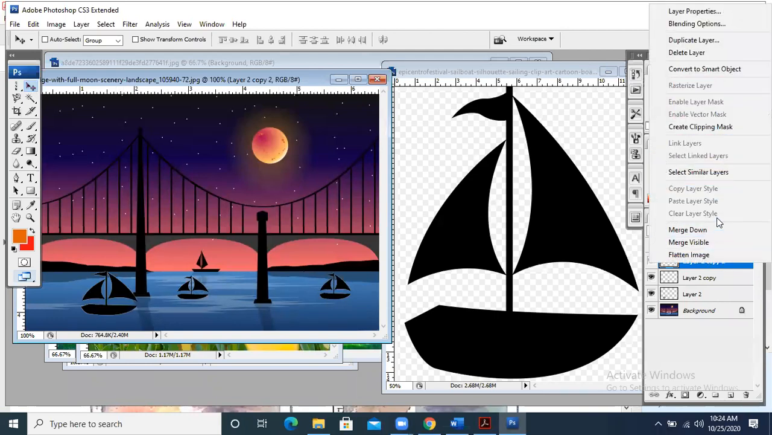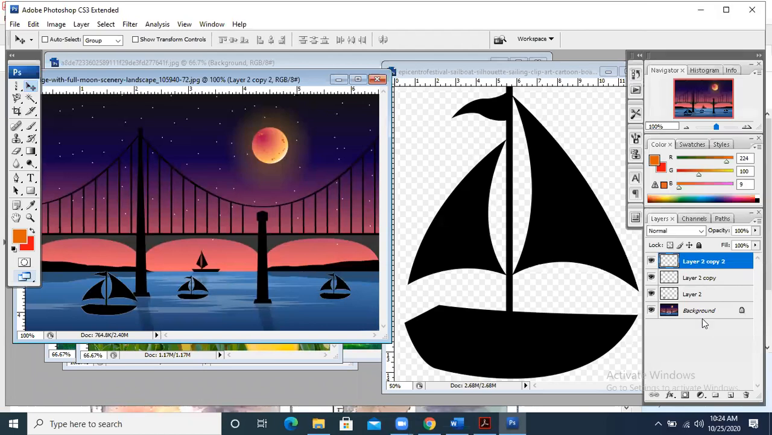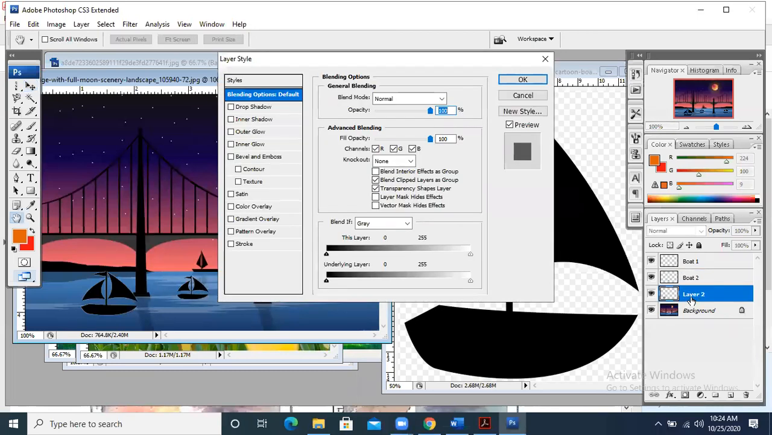You can even give them names by renaming the layers. You can rename the layer from here. The rename option will appear by double clicking. Let's suppose I am saying it is boat 1, and I'm saying it is boat 2, and it is boat 3.